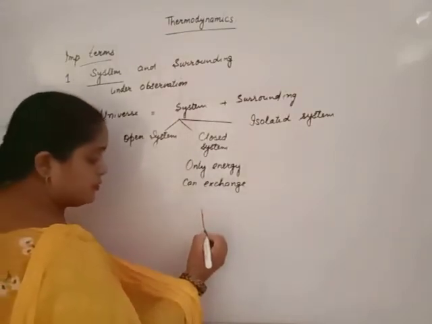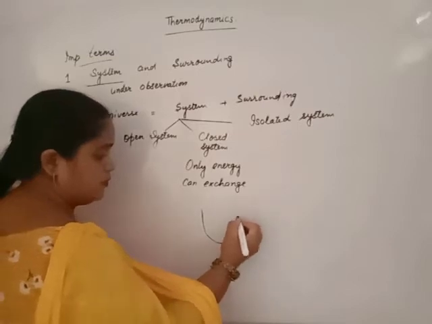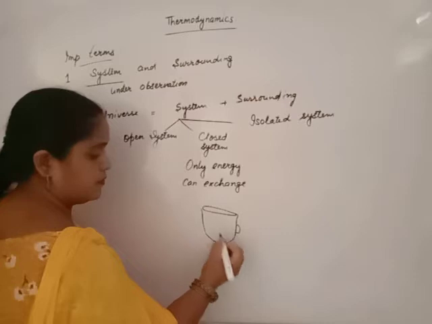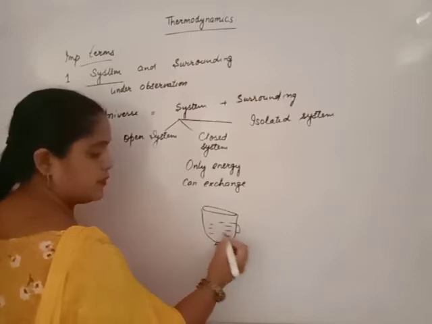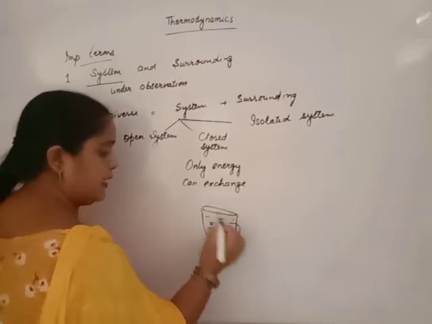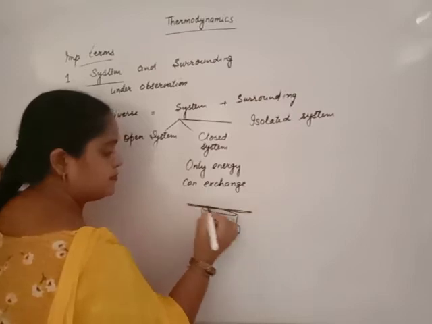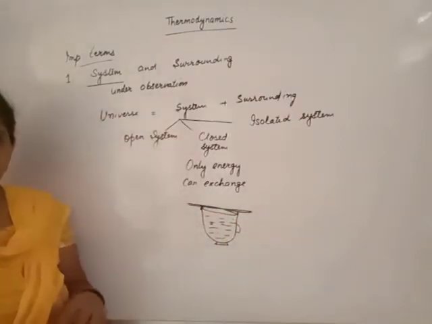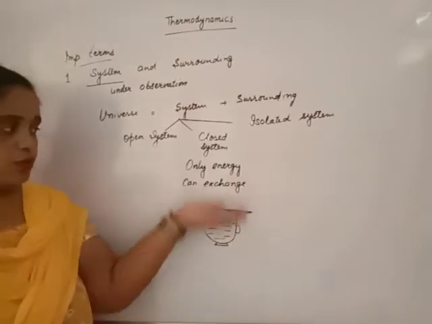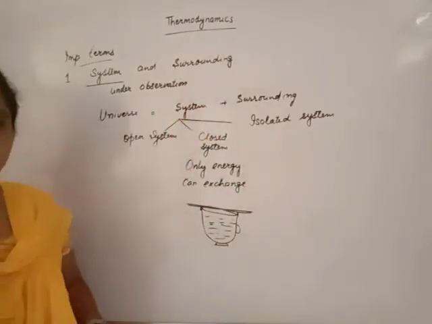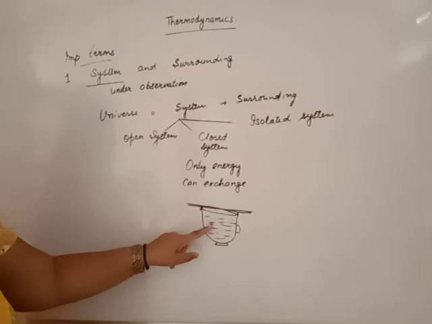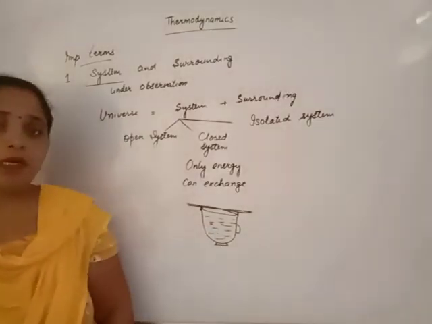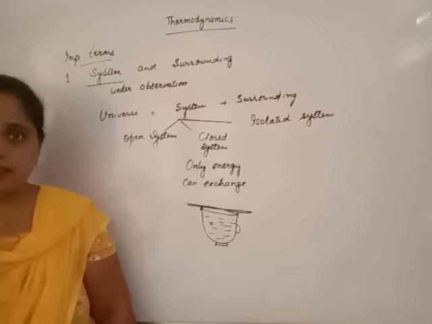Beta, suppose we have a cup of hot tea put on a table and covered by a lid. Water vapors or steam do not move out, but our tea or coffee becomes cool up to room temperature after some time.